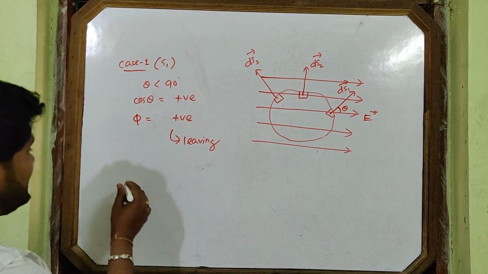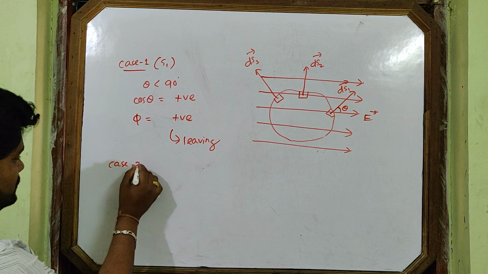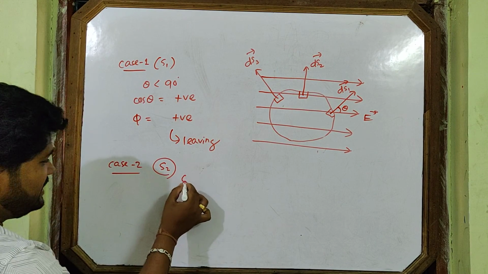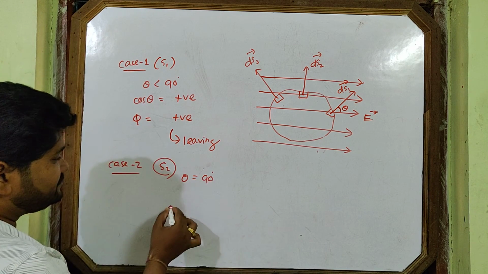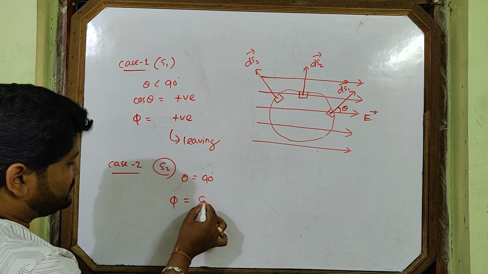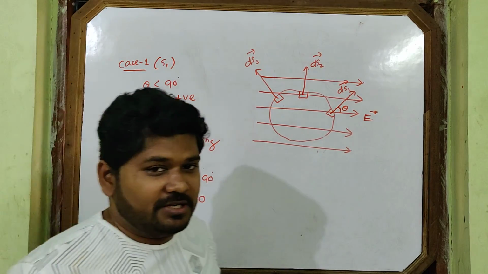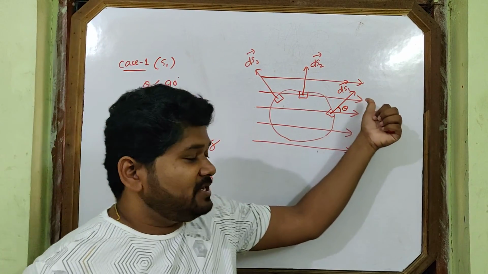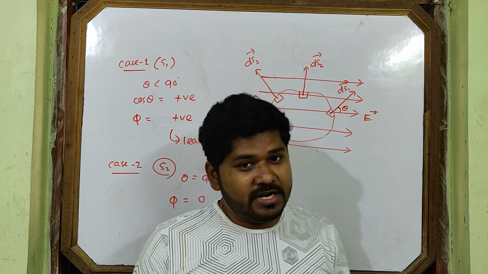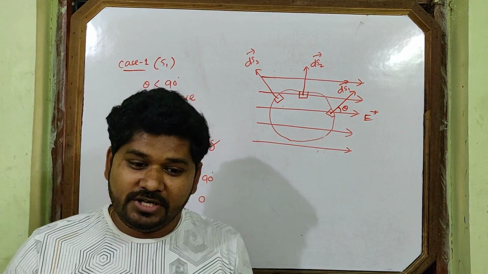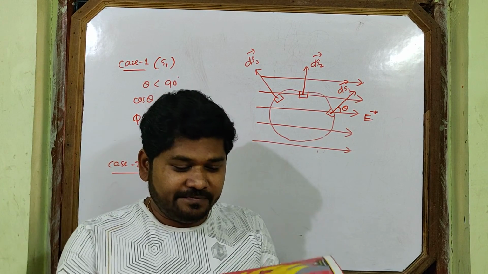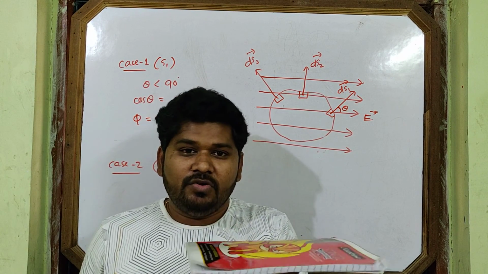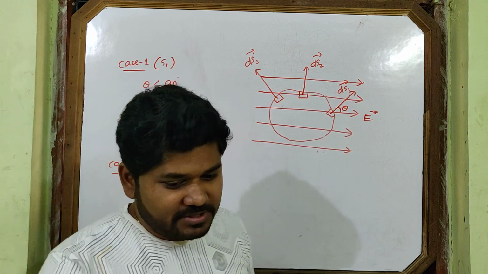Then come to case 2. Now come to the S2 surface. Theta here is 90 degrees. The flux will be equal to 0, since cos 90 is 0. If the areal vector and the electric field are perpendicular to each other, then no flux is linked with the surface. You see this situation: this is the areal vector, this is the electric field. At that time, no flux will be linked with the surface.